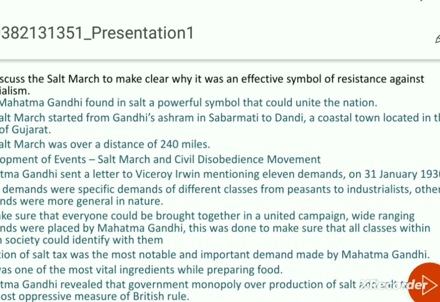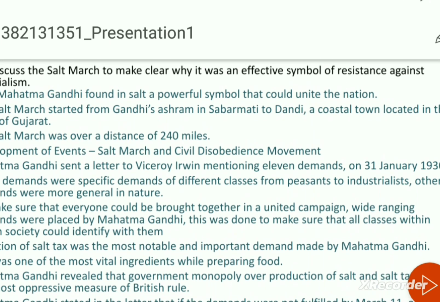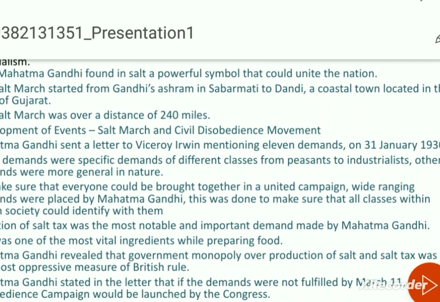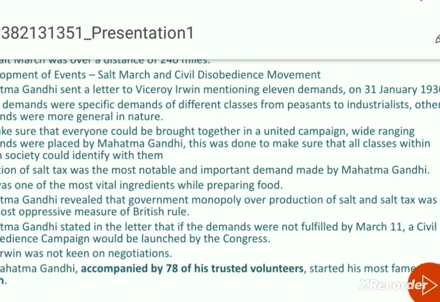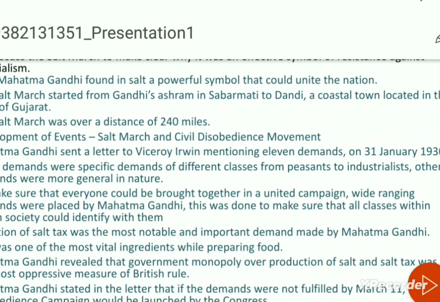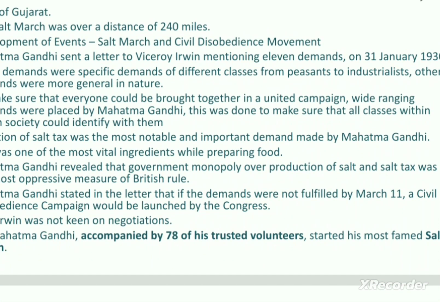Here you can see in the textbook also, it is there when the Salt March started, the date, and how Gandhiji got the response from various sectors of people, that you can write. And then after the salt law was violated, how the civil disobedience movement started, because that was a symbolic start. Violation of the salt law was the beginning of the civil disobedience movement.